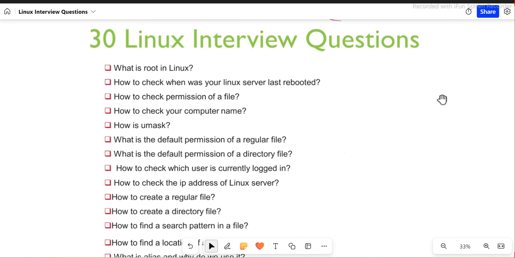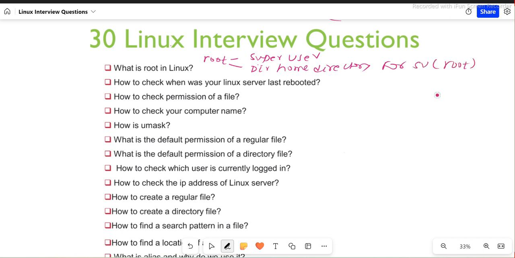What is root in Linux, guys? Basically, root is two things in the sense of Linux. One is the super user. And another one is the home directory for the super user, or root. Correct, this is what it is.